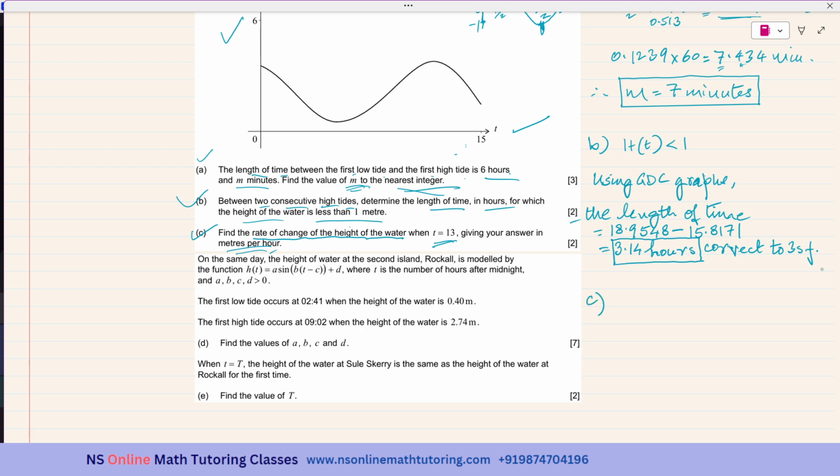Okay. Again, I'll be using the GDC graph. So I have drawn the GDC graph. Of course, I'll be using the GDC graphs. It is also containing 2 marks.